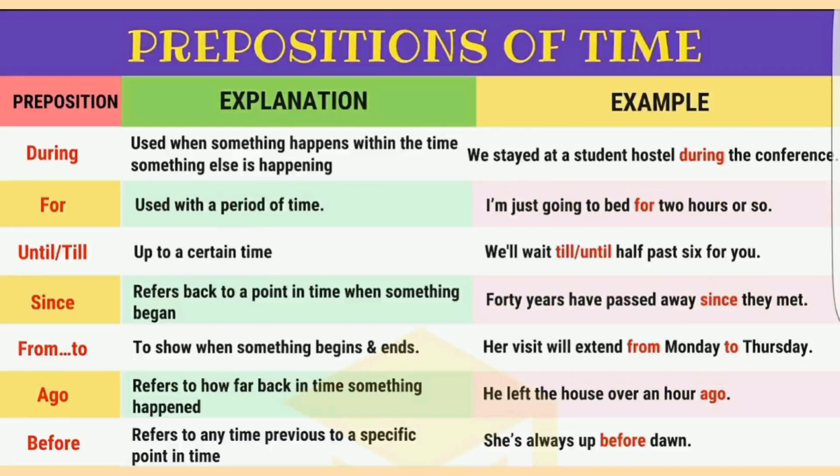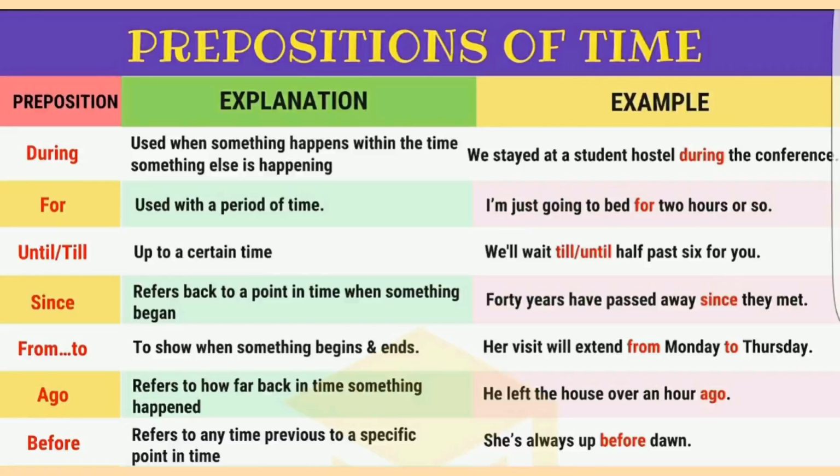Since: 40 years have passed since they met. From or to: Her visit will extend from Monday to Thursday. Ago: He left the house over an hour ago. Before: She's always up before dawn.